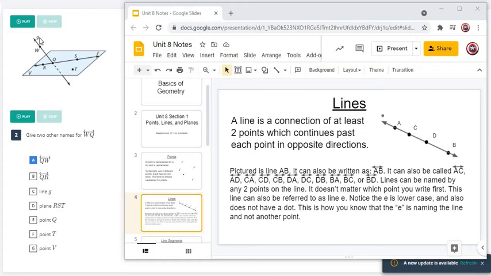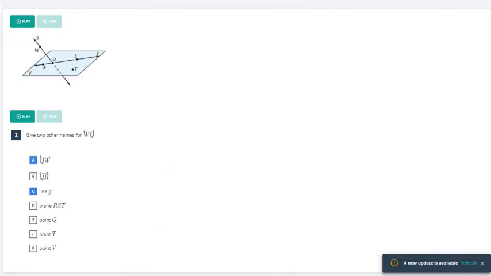We see the same thing up over here. We see this G right here. One, you notice it's a lowercase g, and 2, it does not have a black dot associated with it. This black dot is point W. So this G does not have a point, which means this is line G. So line G will be our other answer there.